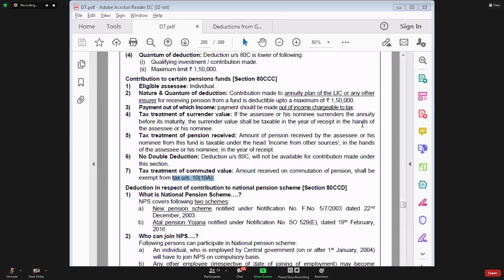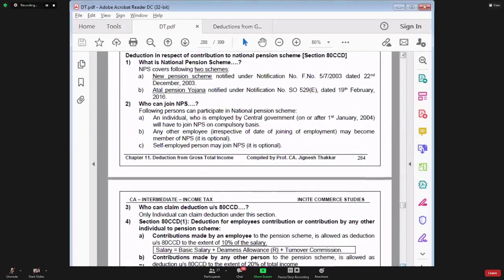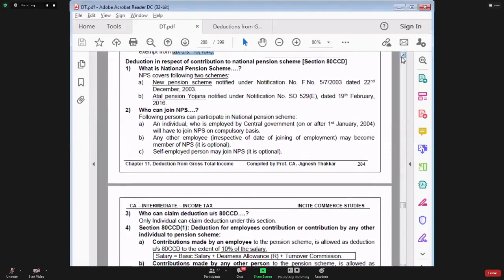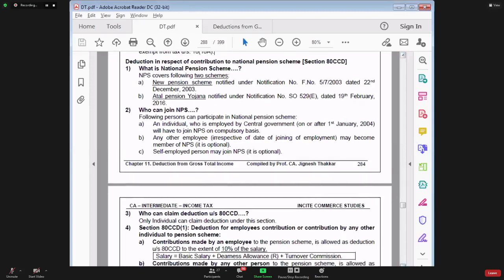But for the same amount of investment, if you are investing money once, we can definitely give you deduction only once. We will not allow you deduction twice. So for the same amount of investment, you cannot claim deduction in section 80C as well as section 80CCC. Is that very clear? Either of them only, for this pension annuity plan point. For the same investment, you can claim either of these.